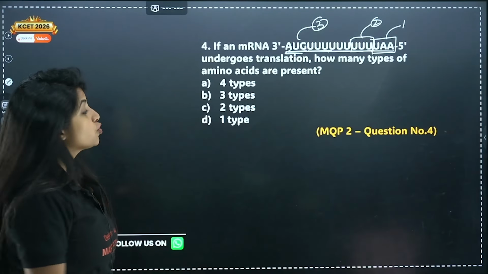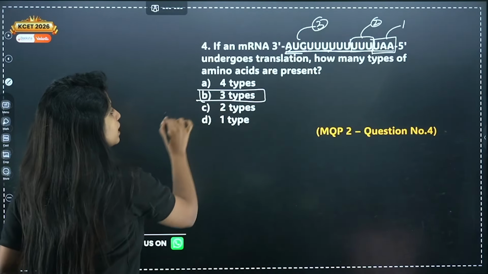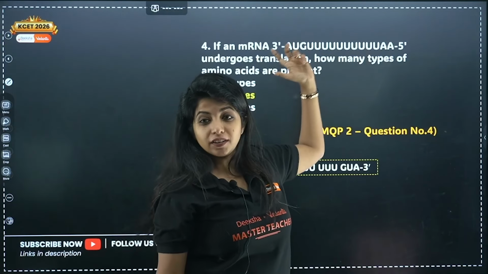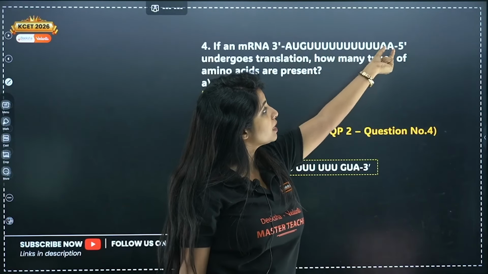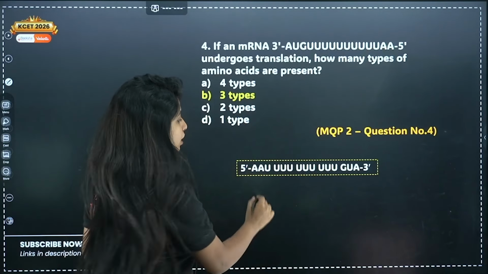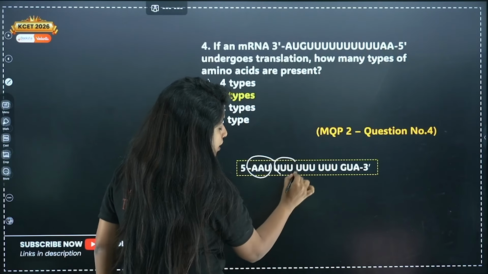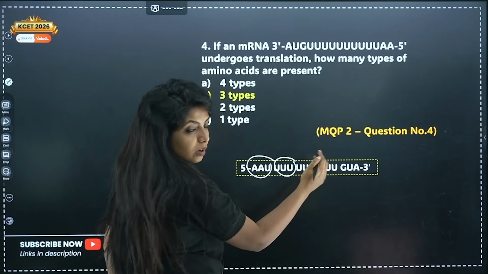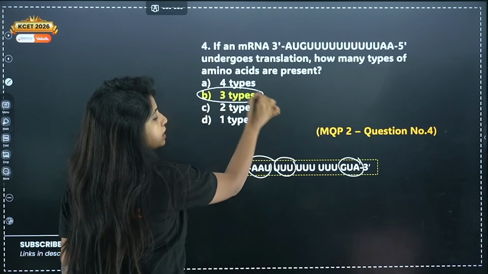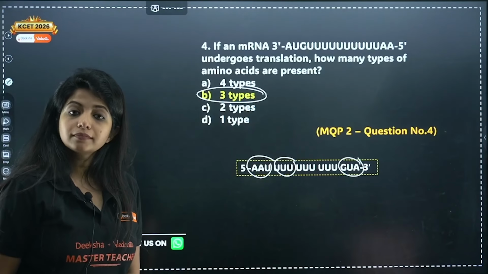It is read like that. So 3 types of amino acids are going to be formed. If you flip it, do not transfer anything up, just write the sequence like that. In that case you have 3 of them. One is this, another is this, it's just repeated again, so you do not count it every time, and then this is another amino acid. 3 types of amino acids are going to be formed.